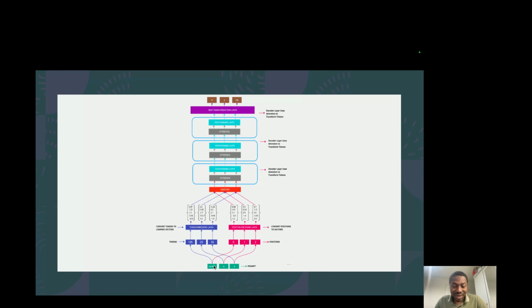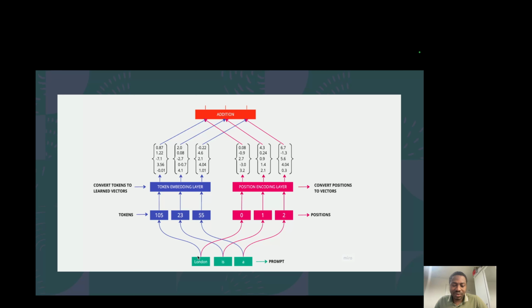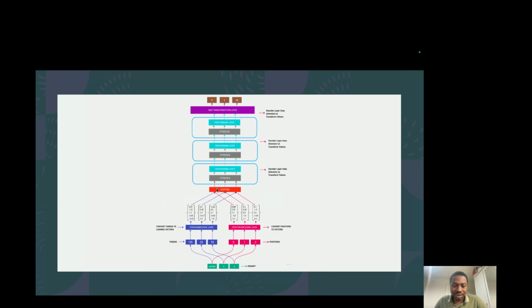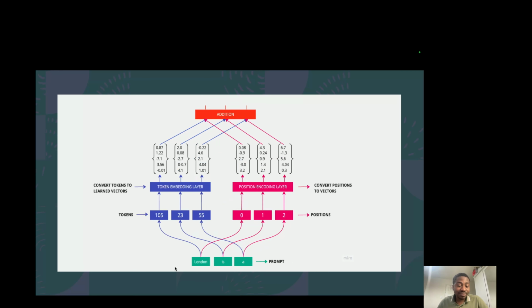Basically what we have here is "London is" as a prompt and "is a city" as the output, which means given "London," we want to predict "is"; given "London is," we want to predict "a"; given "London is a," we want to predict "city." And I'm going to break this diagram into two parts to make it overall easier to understand. The first part is from "London is" up to this addition, which is the first bottom half of it, going from bottom to top. And I'm going to explain this part.